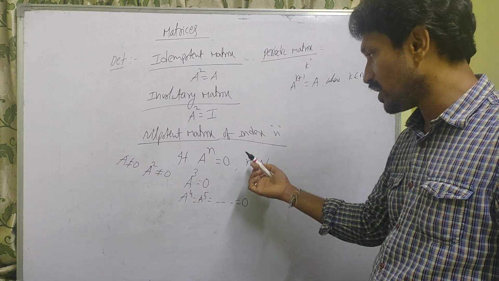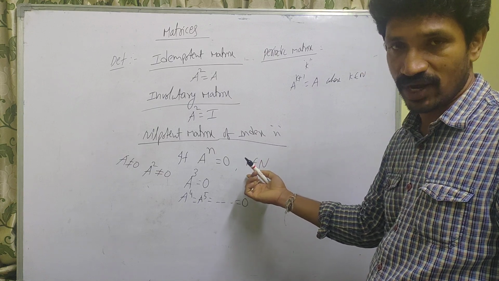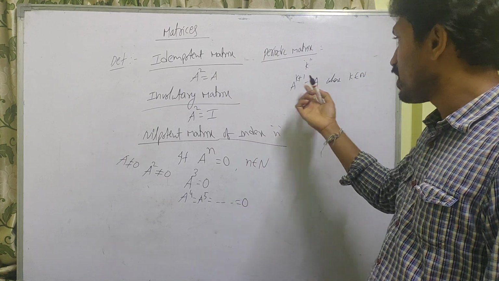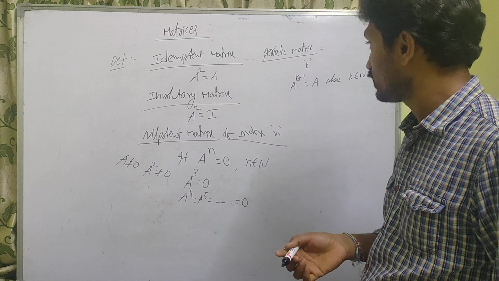Here also, like n was the least positive integer, same like here k is the least positive integer.